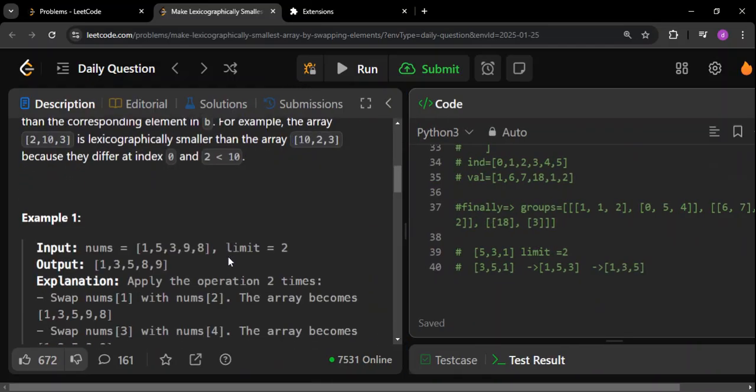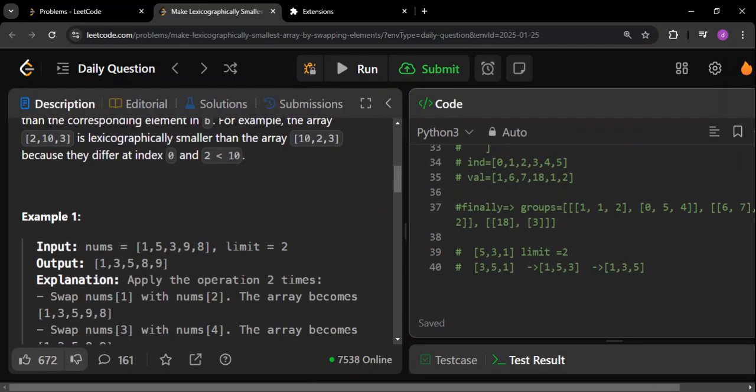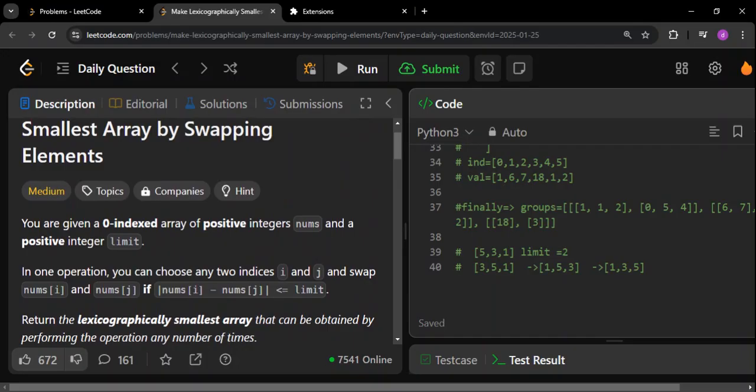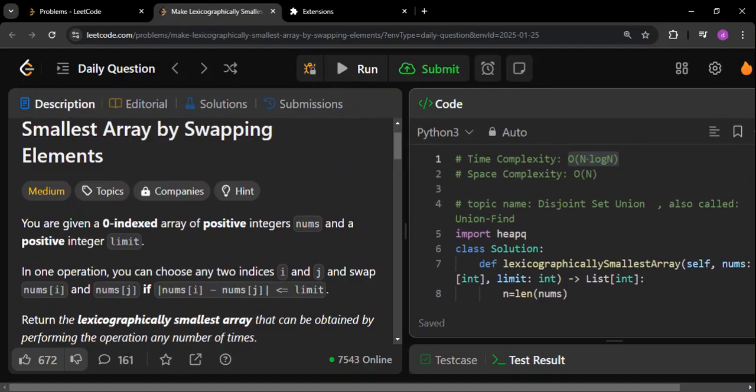As I mentioned, bubble sort is something that you can come up with, but again, it is not effective here, because here we are not talking about swapping between the adjacent elements, but any element can be swapped. For that reason, it's more about finding a union of groups. That's why the name is disjoint set union, because we are finding sets, and ultimately we are combining those sets to get a union.